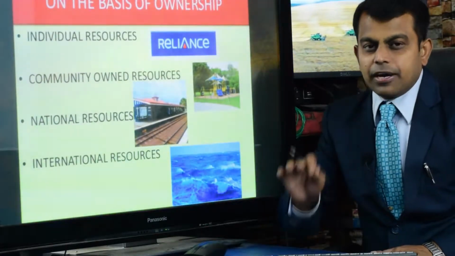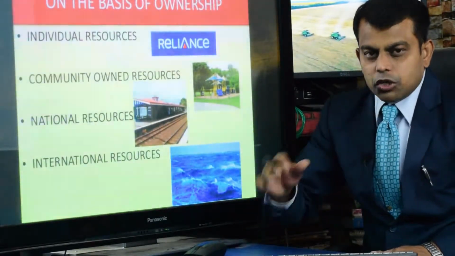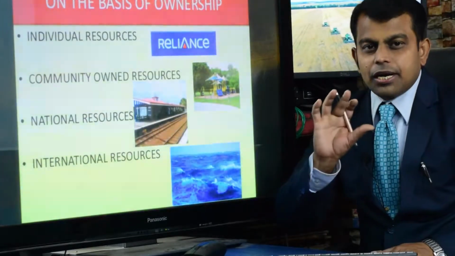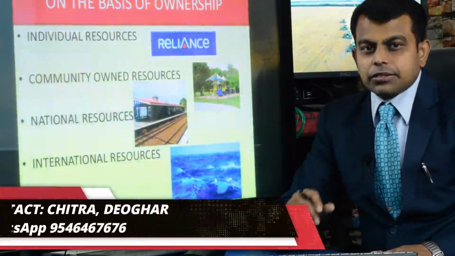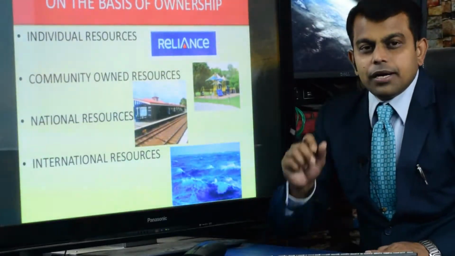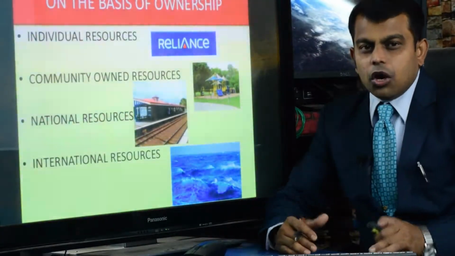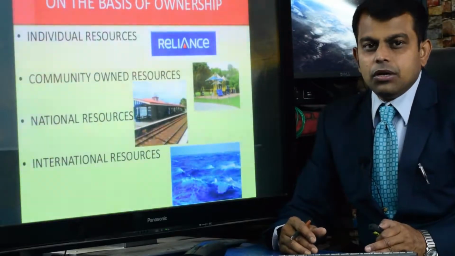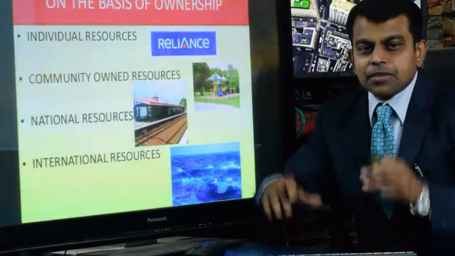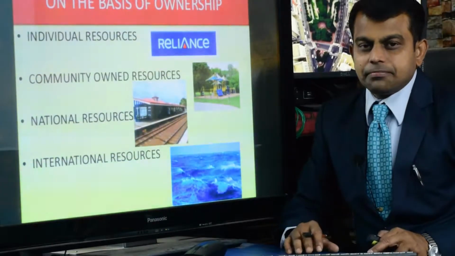Any specific country does not have the authority or the right to exploit or use those areas or resources. For example, India does not have the right to extract or utilize resources situated beyond 200 nautical miles.